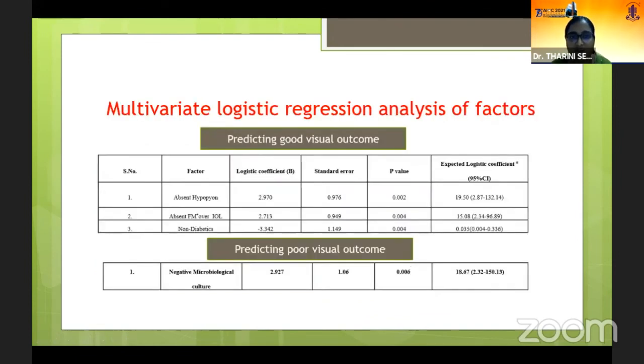When we did a multivariate logistic regression analysis, we found that three factors independently predicted the good visual outcome. Absent hypopyon had 19 times higher chance of getting good visual outcome. Absent fibrillary membrane of the IOL had 15 times higher chance, and non-diabetics had a significant inverse association with good visual outcome. We had a negative microbiological culture as the only factor predicting the poor visual outcome, which had an 18 times higher chance of poor visual outcome.